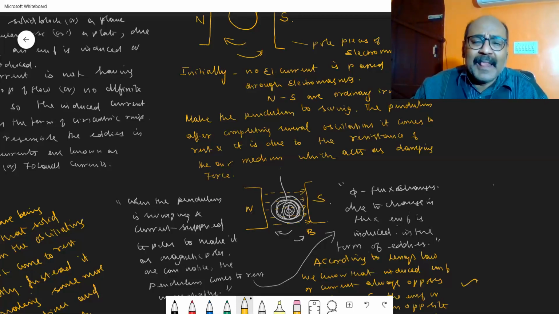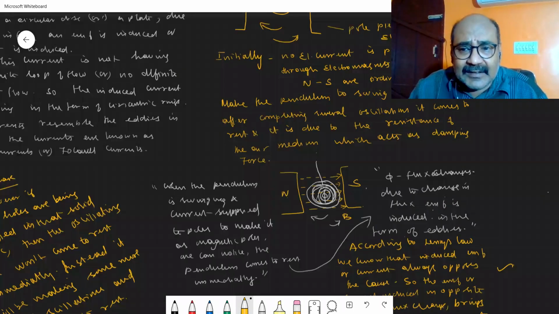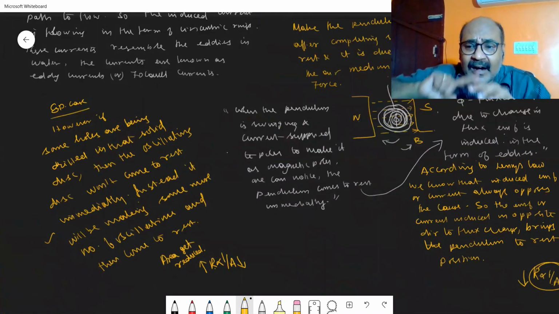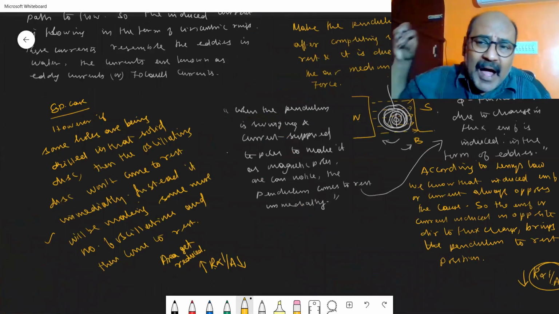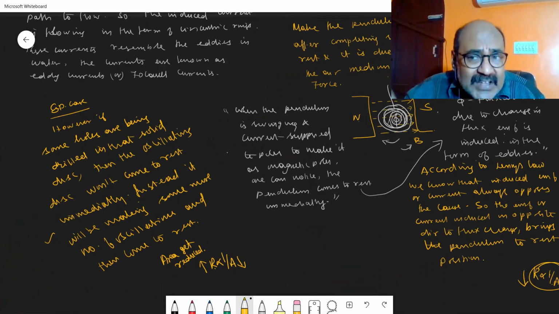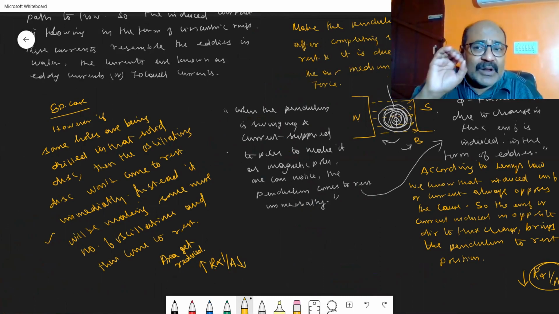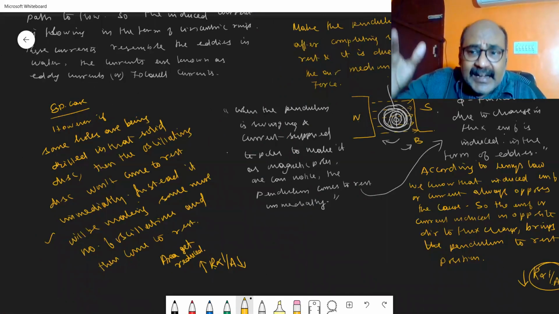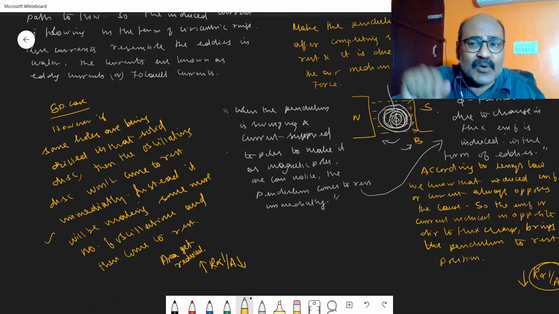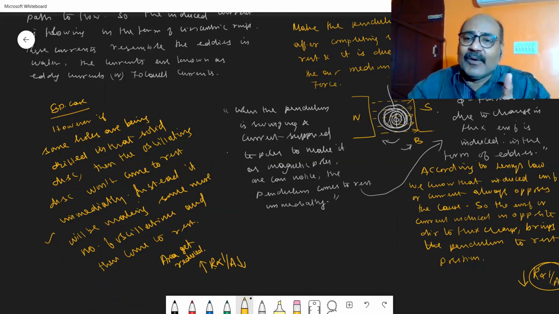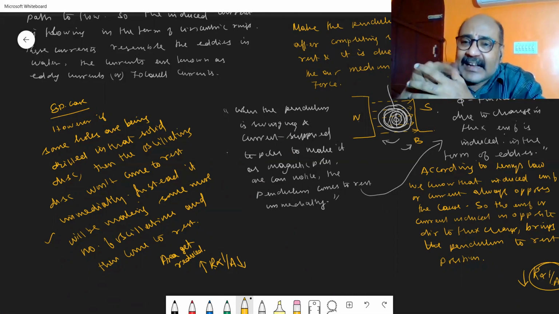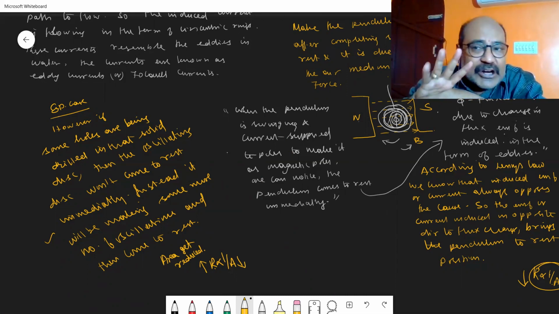But instead of having a solid conductor, if you have that solid conductor drilled with some holes so that some part of the mass is taken out, and you make the pendulum oscillate, now the pendulum won't come to rest immediately. The pendulum will oscillate for some time, and after making several oscillations, it will come to rest. Why? It is the same pendulum, but we have drilled some holes in it. So what happens? As we know, the resistance of the conductor is inversely proportional to area.